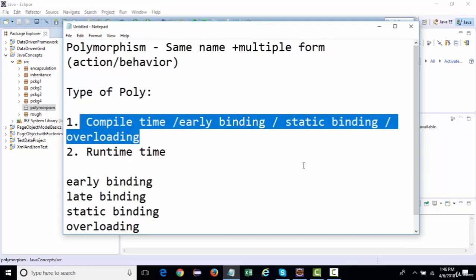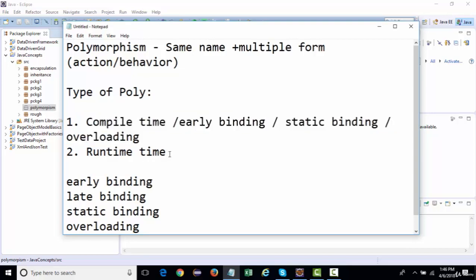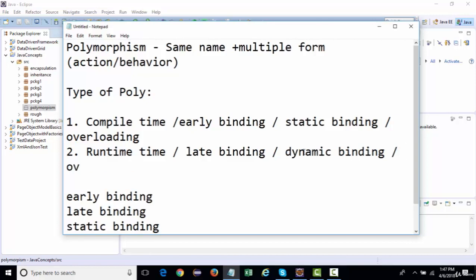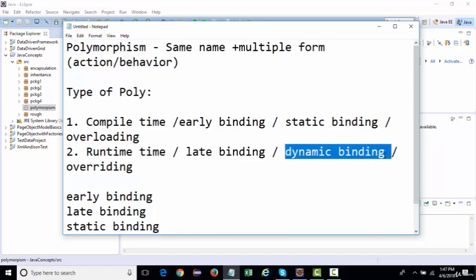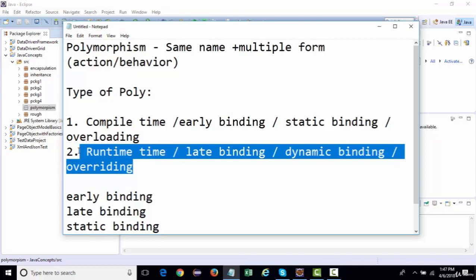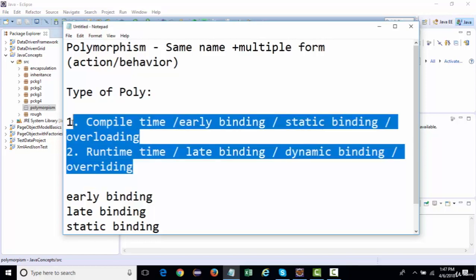And when we talk about runtime polymorphism, we call it late binding, dynamic binding, and overriding. So this is what overriding is, which is the second type of polymorphism. Overriding, runtime polymorphism, late binding, dynamic binding, all these are the same terms. What are these things? We'll be understanding it in some time. Now let's start with overloading first.